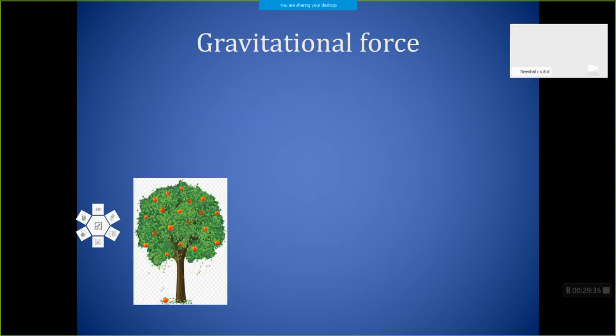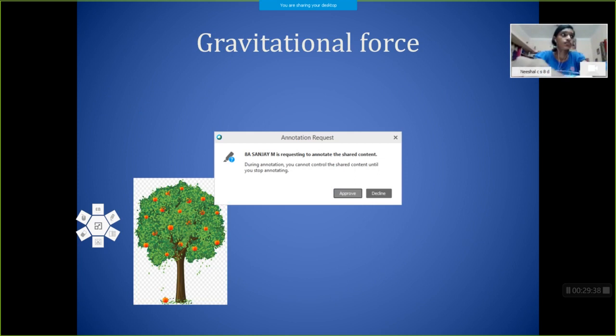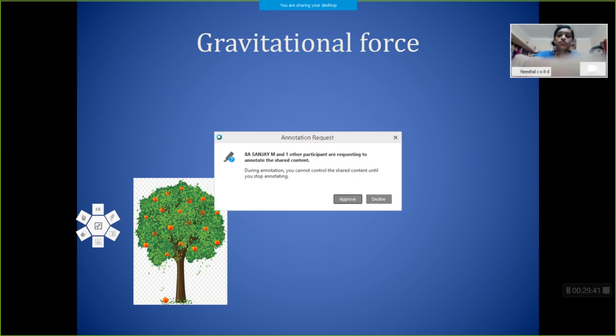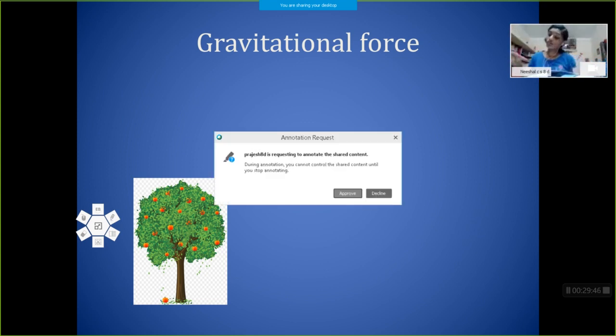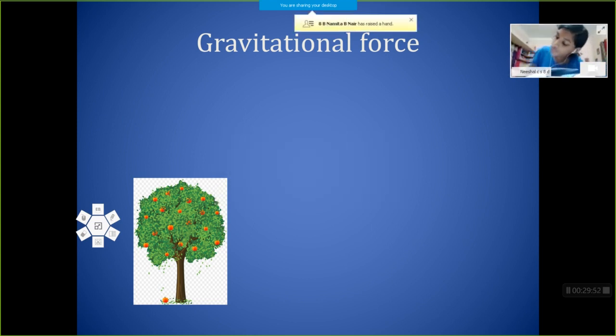Then we are moving to gravitational force. What do you mean by gravitational force? As you know, every object on the earth is attracted towards the center of the earth. That type of force is called gravitational force. That is called the gravitational force of earth. Here also we can see that there is no physical contact between the objects and the earth, yet that force comes into play.